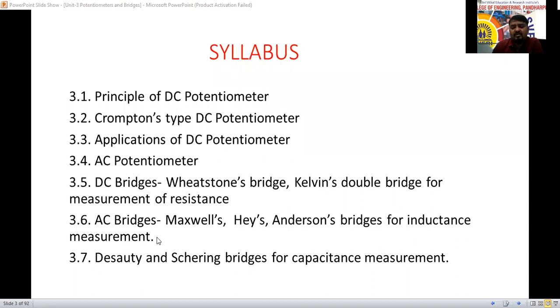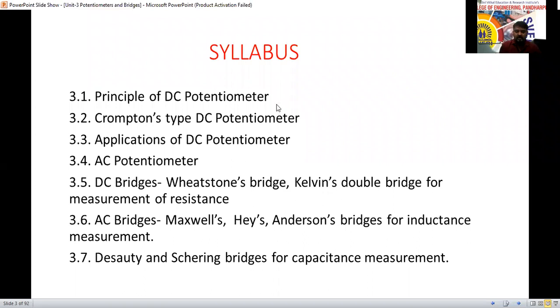AC bridges are used for the measurement of capacitance and inductance. For the inductance measurement we are going to use the Maxwell bridge, Hay bridge and Schering bridge. Sorry, for the capacitance we are going to use the De Sauty and Schering bridges. So this is the syllabus of the third unit.